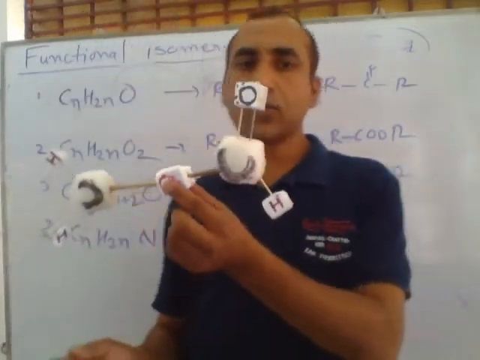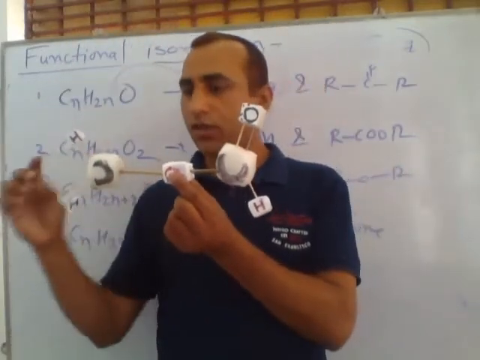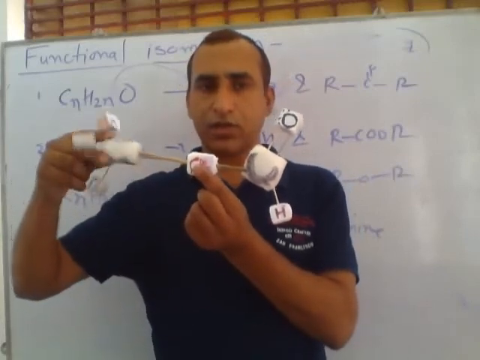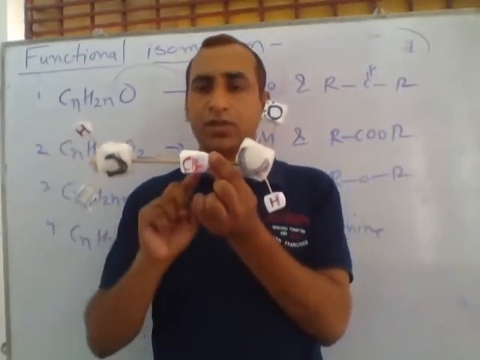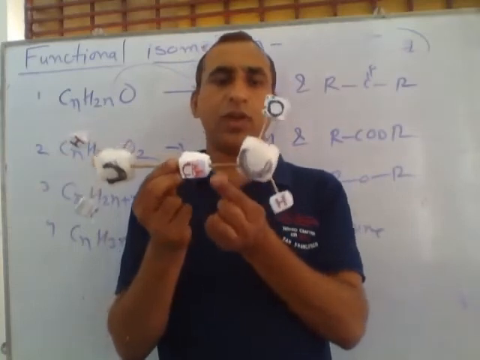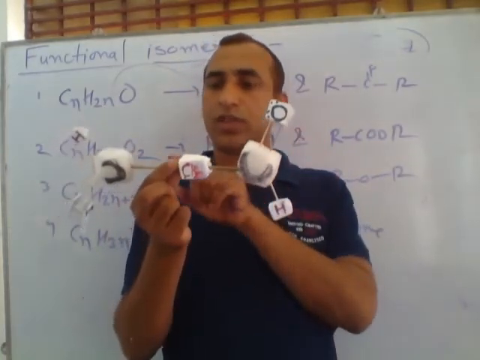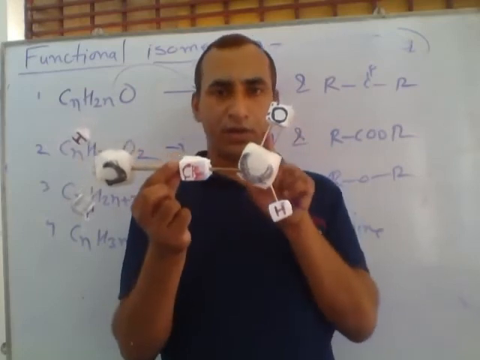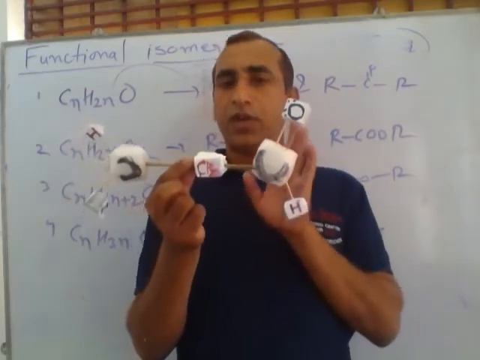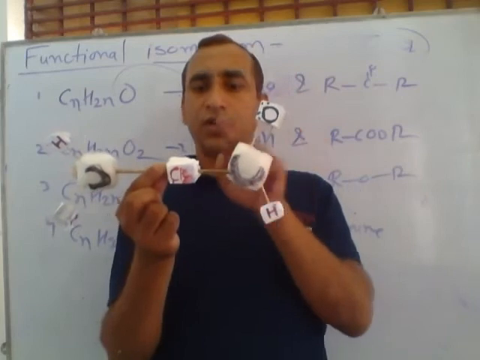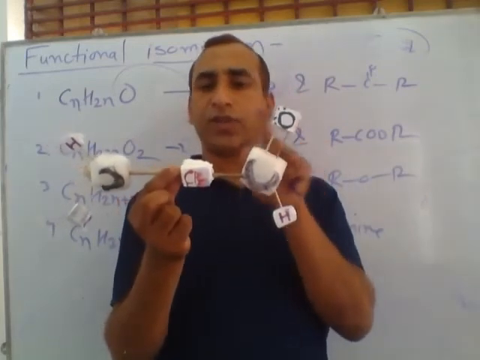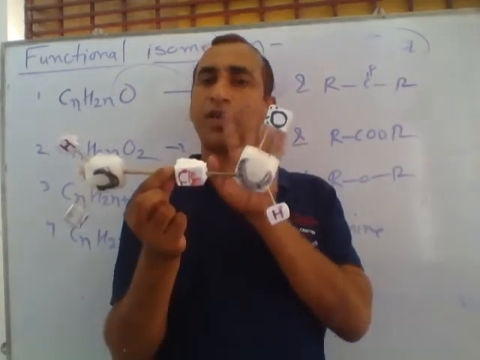Actually, this is CH3. This is CH3. This is CH2, and this group is aldehyde. So this is called propanal. If we shift this oxygen to the middle carbon, then ketone will form.